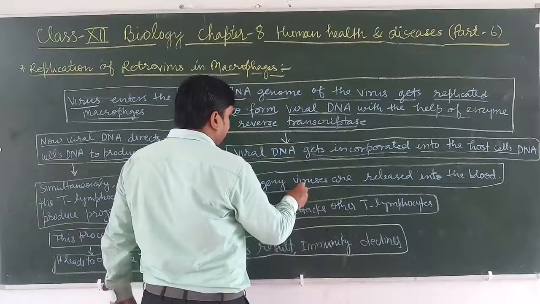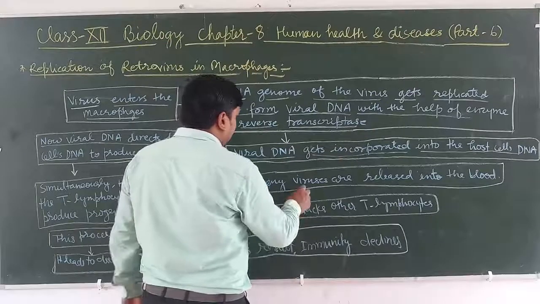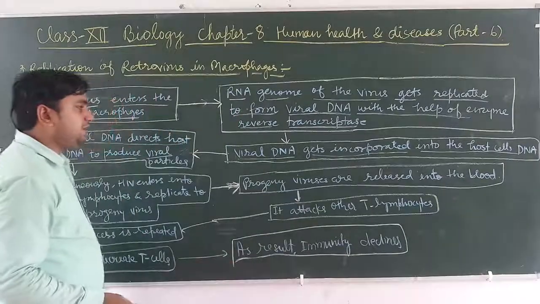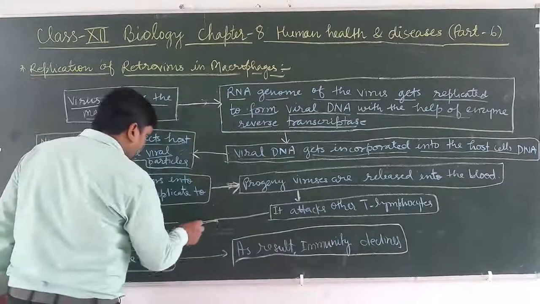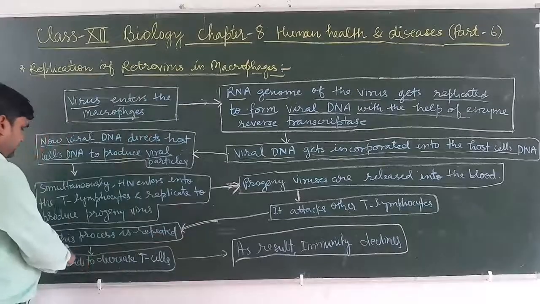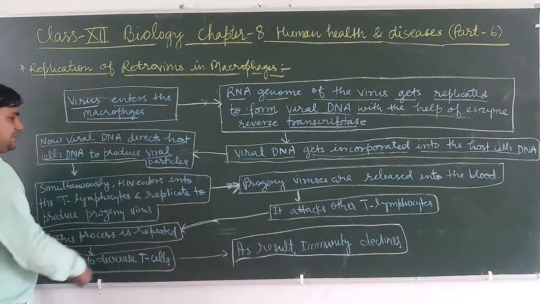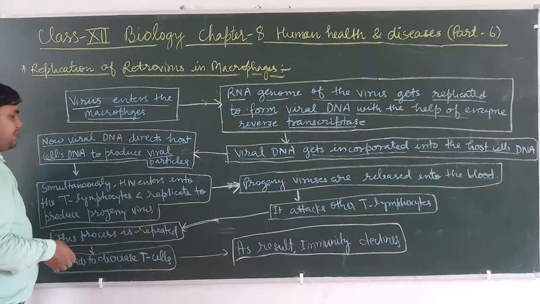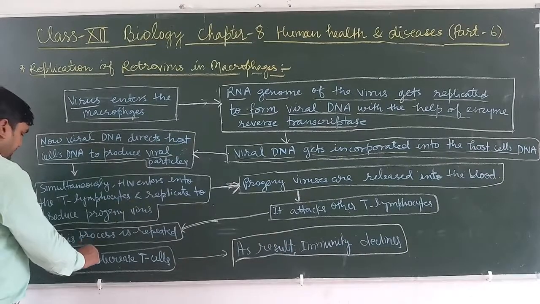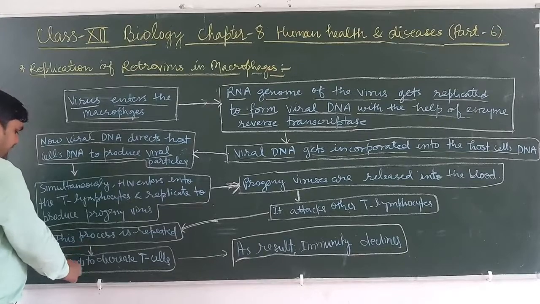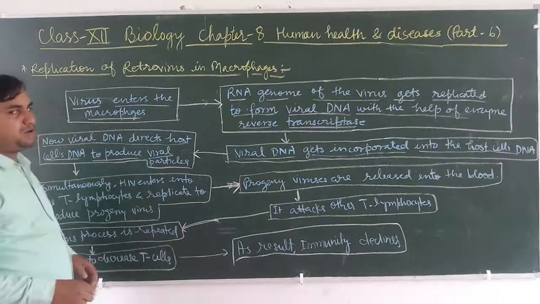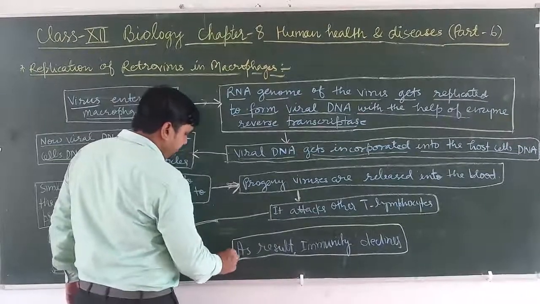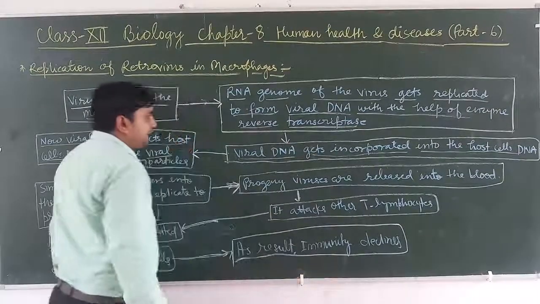After that, they attack other lymphocytes, and this process is repeated many more times. This attack by the released virus leads to a decrease in T cells in the body of the organism, and this results in immunity decline of the organism.